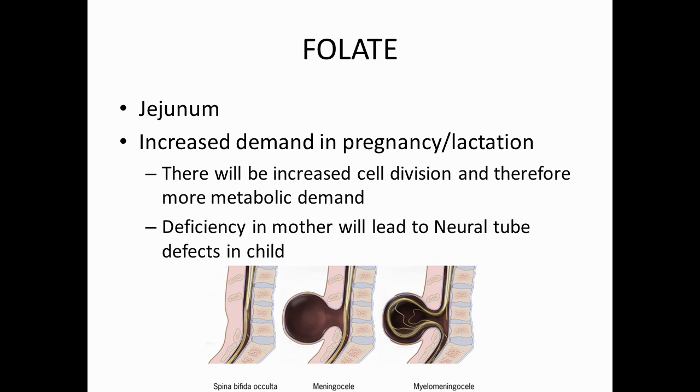So folate is absorbed by the jejunum, and it has increased demand in pregnancy and lactation. There will be increased cell division because there will be a fetus in the uterus and it is dividing so fast, so there will be more metabolic demand of folate. If the mother gets deficient in folate, the child will get neural tube defects like spina bifida occulta, meningocele and myelomeningocele, as you can see on the screen, that we are going to talk about more deeply in the neurology section of my videos.